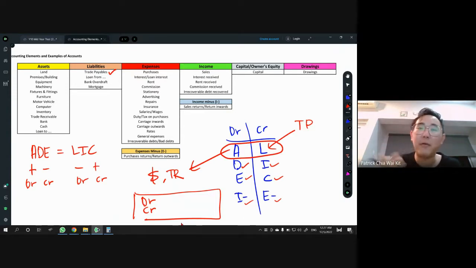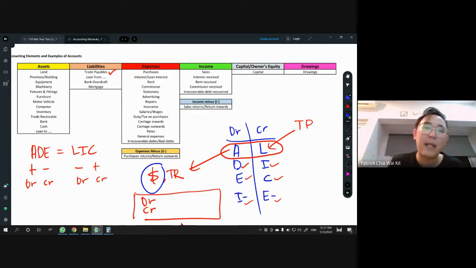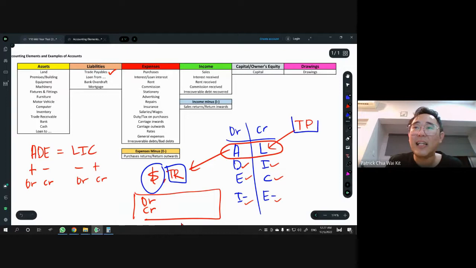Later, if there are any questions, I'll show again how to do this. But I guess the money part will be easier for you to determine whether it's more or less. You can just see whether they are receiving money or paying, then you know whether they are more or less. So I normally leave the TR part and the TP part as the last thing to do.